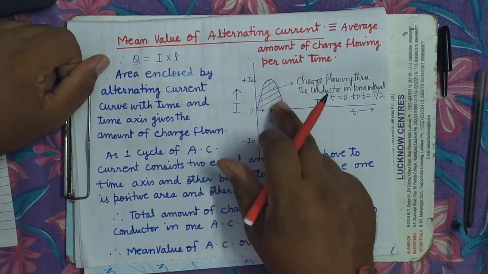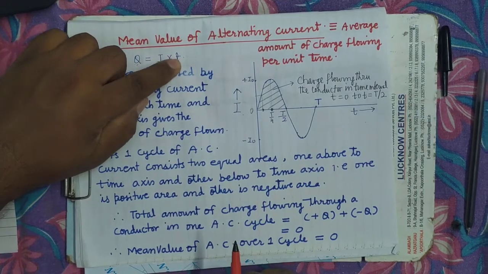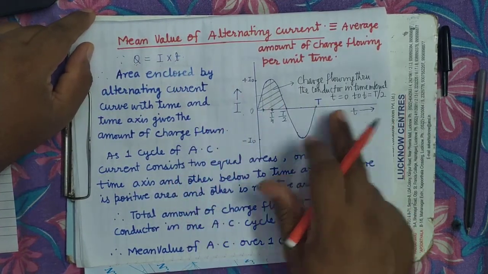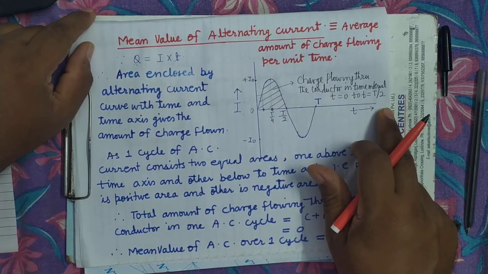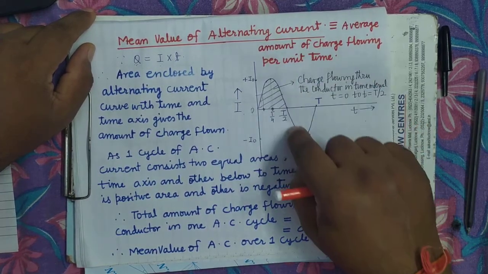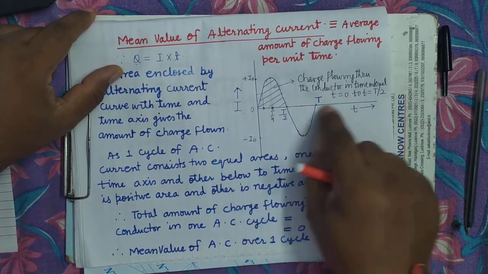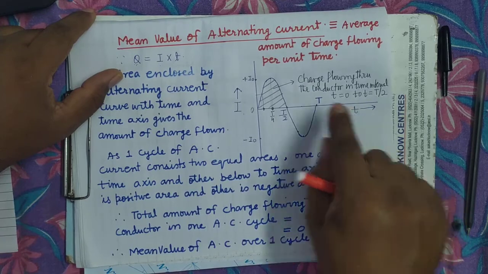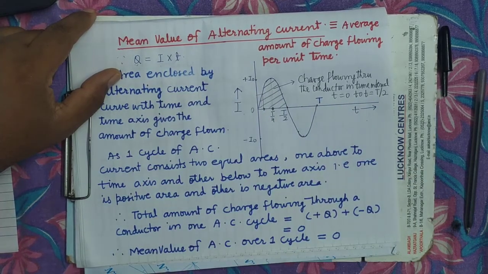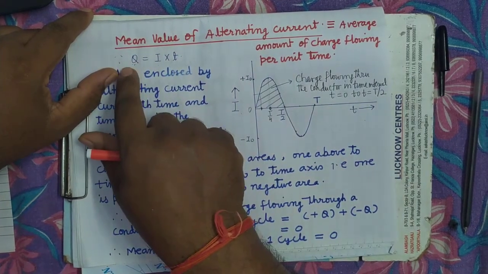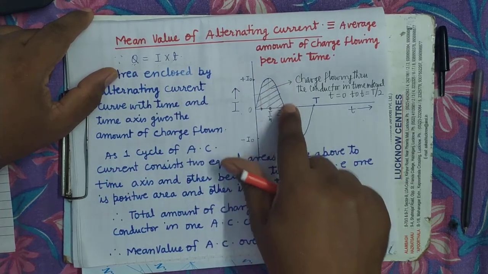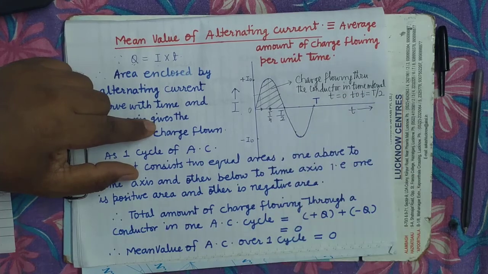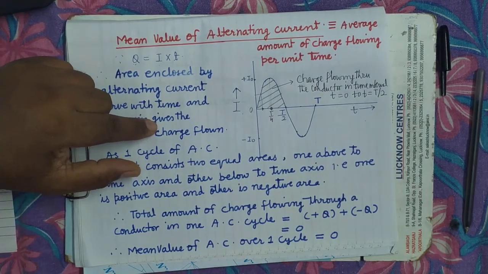So the area enclosed by this will give I into T, which is charge. Area enclosed by the I versus T curve and the time axis. Is it clear? This is the I versus T curve and this is the time axis. So the area enclosed between the I versus T curve and the time axis will be I into T, and I into T equals charge. Therefore, this area gives the charge flowing through the conductor in the time interval t equals 0 to t equals T by 2.